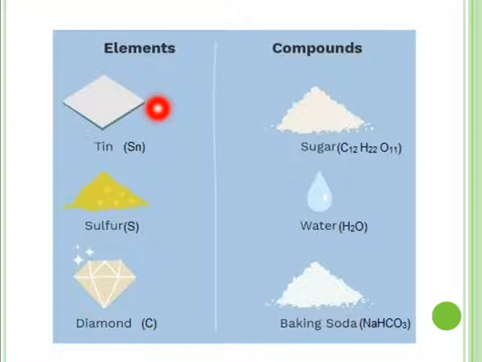These all elements are pure substances as they are made up of one kind of substance. For example, tin. It is made up of one kind of atoms, that are tin. Sulfur is an element made up of only sulfur atoms. Carbon is made up of carbon atoms. So elements consist of one kind of particles.